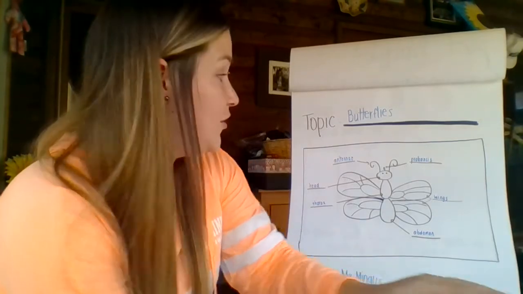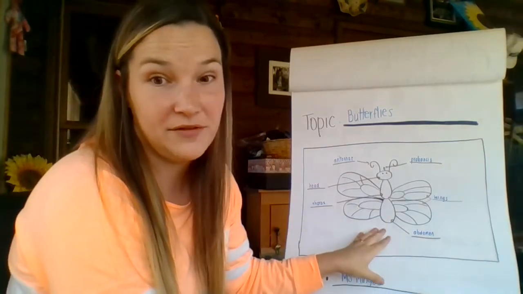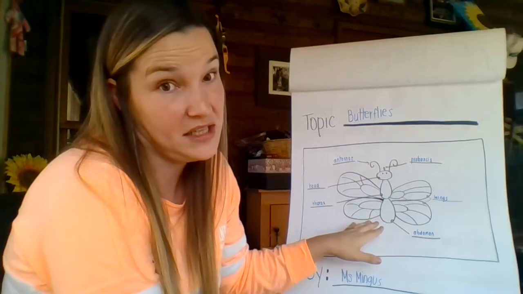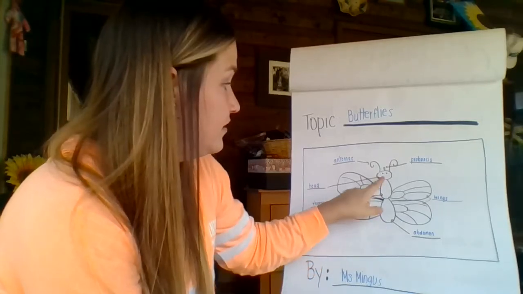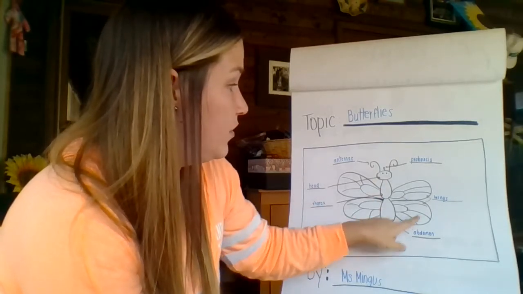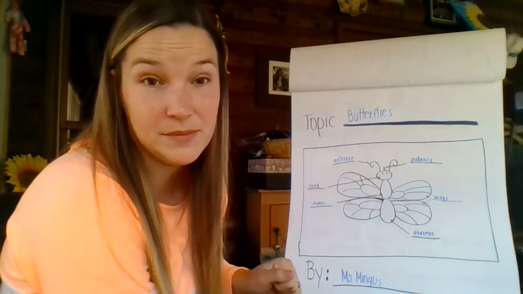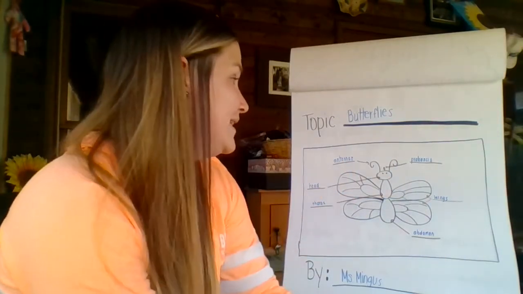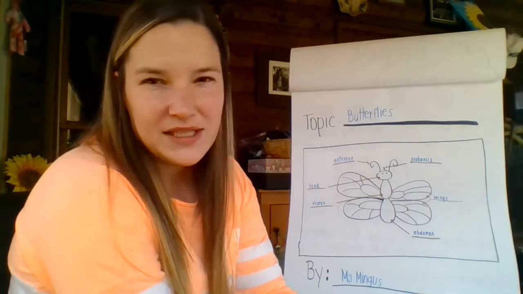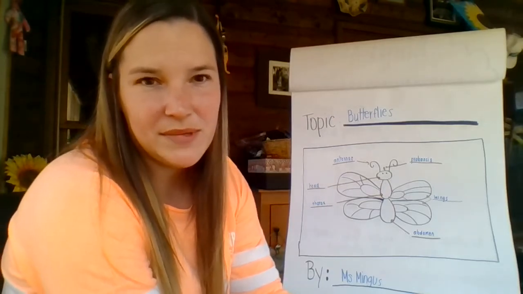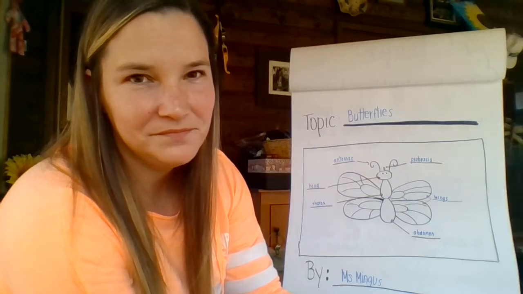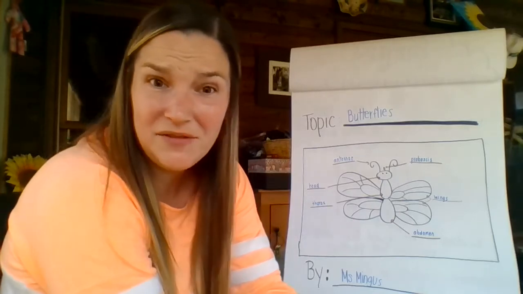Okay. So I now have a picture of a butterfly. It's detailed, right? I have lots of details of the butterfly, and I have 1, 2, 3, 4, 5, 6 parts of that butterfly's body labeled. But I do have something that's missing. Do you all know what I'm missing? Colors. My butterfly doesn't have any colors.